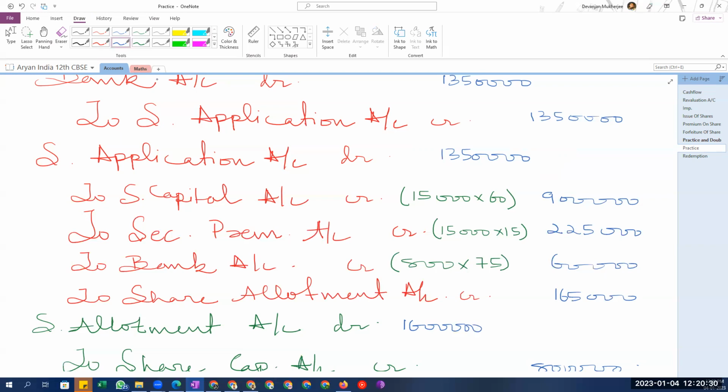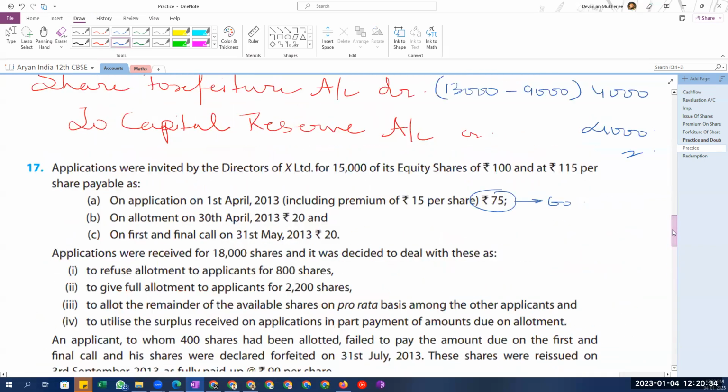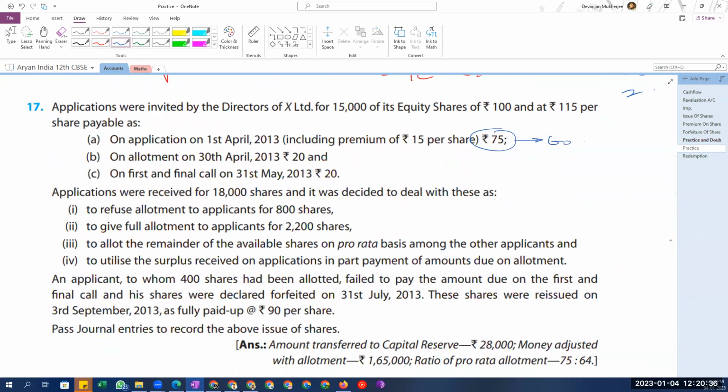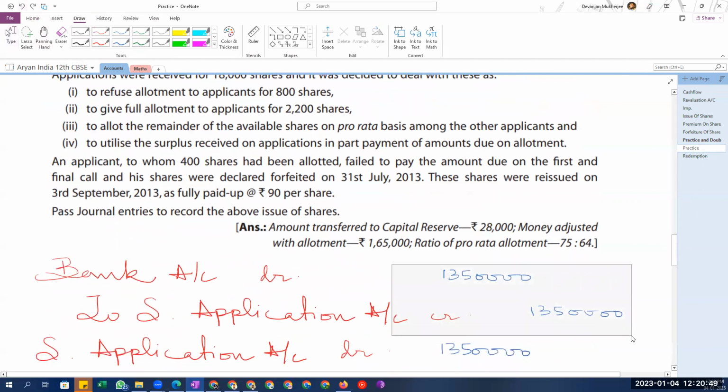So that is the first two transactions. Take a quick look at how we did it. We were receiving 18,000 share applications, 75 each, including premium. We received all of that money firstly in the bank account without any distinction.